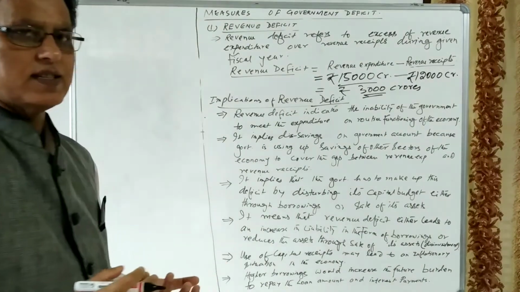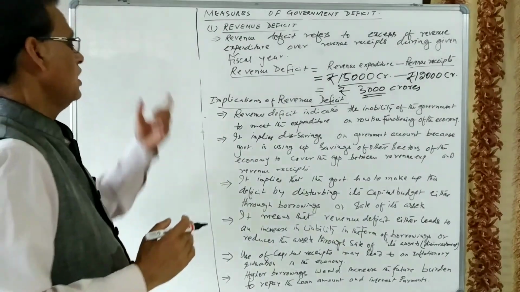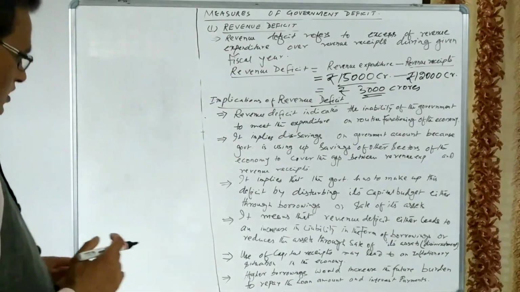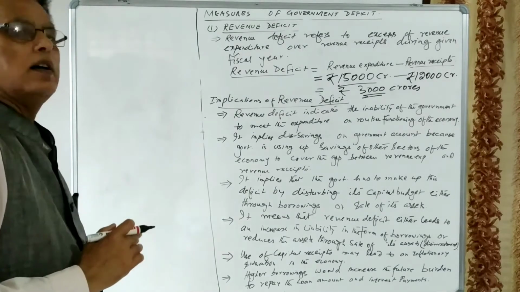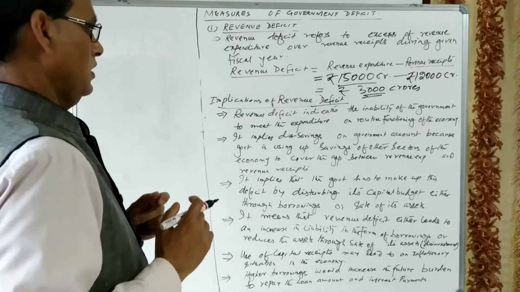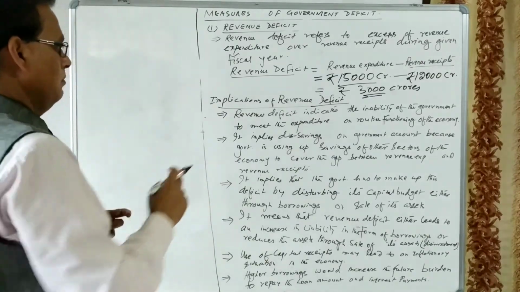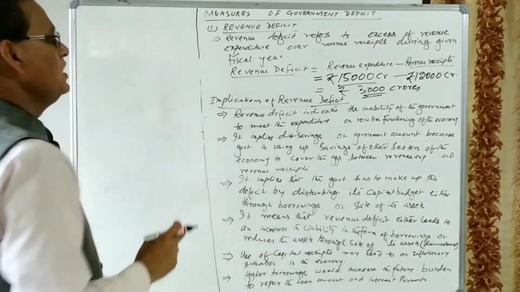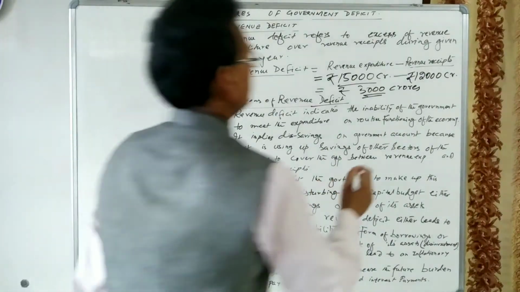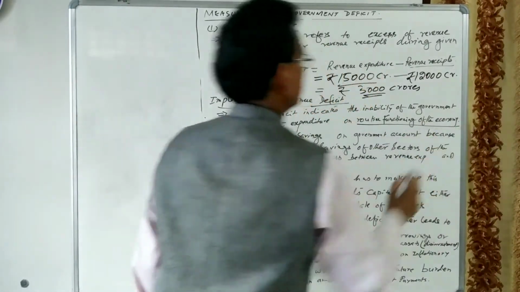Revenue receipt is less, expenditure is more. So certainly in this situation, what will be the implication of the revenue deficit in the economy? Revenue deficit indicates the inability of the government to meet the expenditure on routine functioning of the economy.